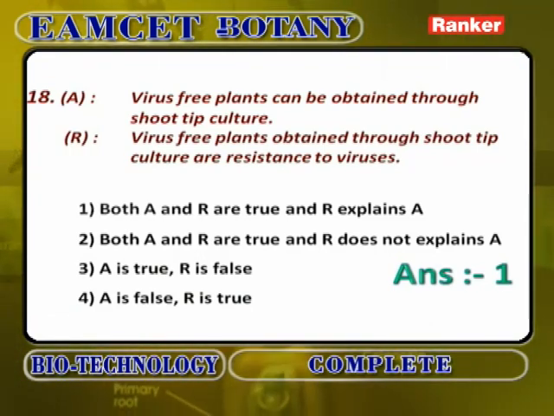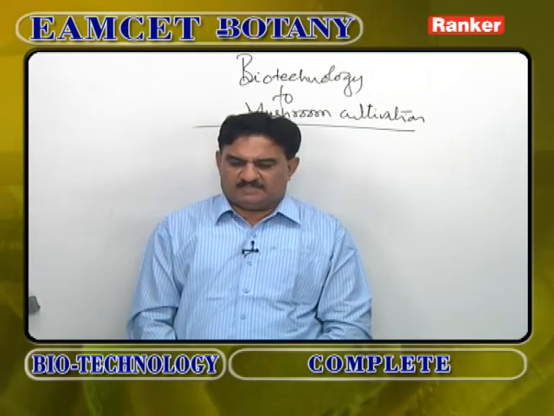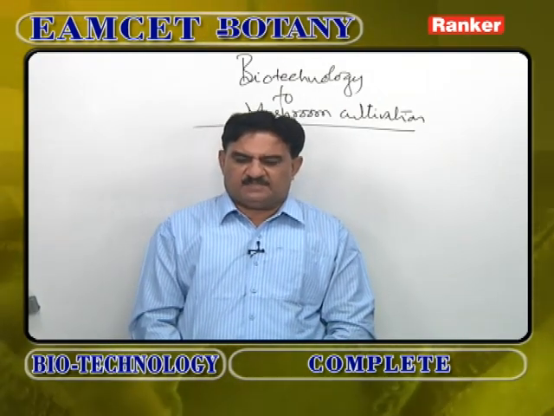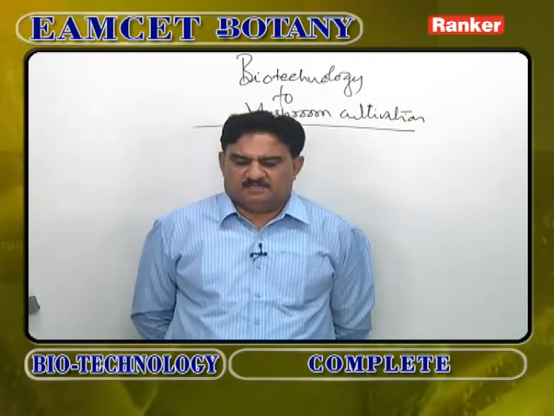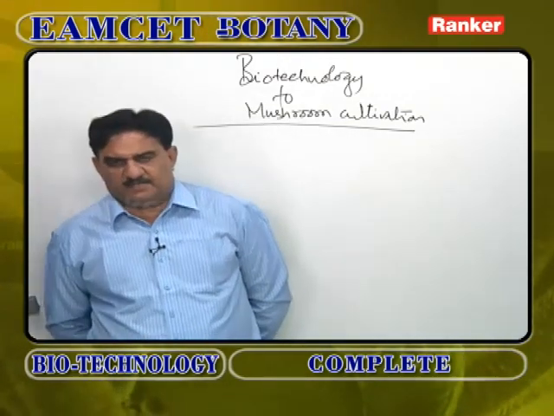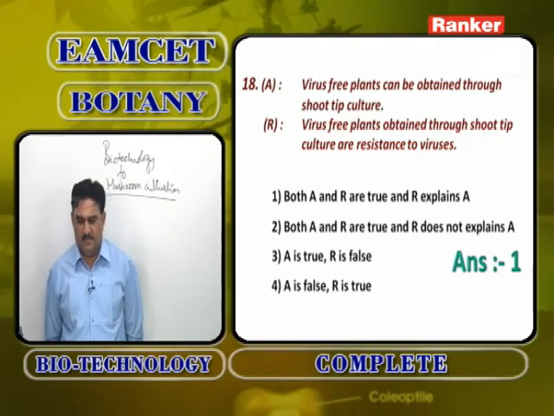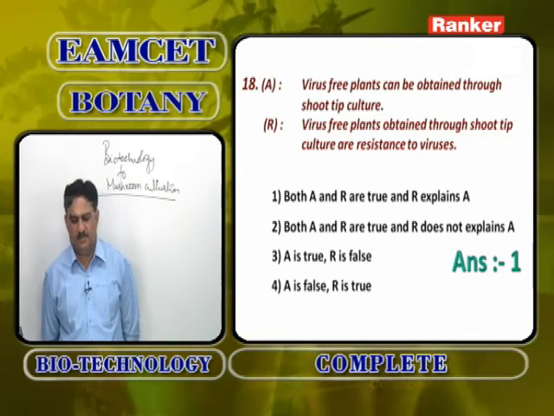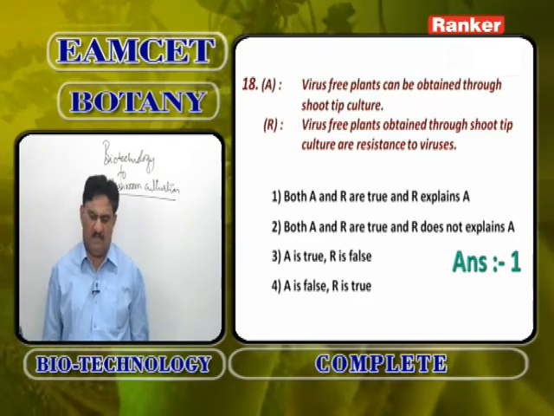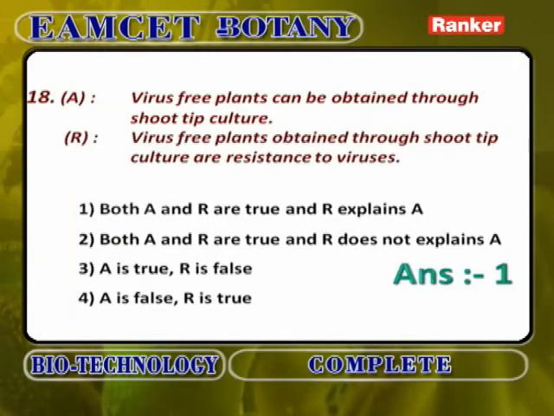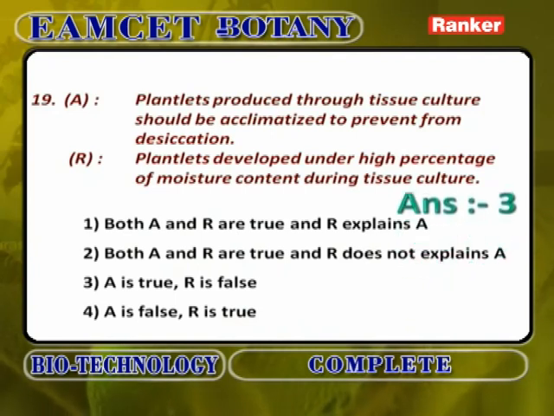Virus-free plants can be obtained through shoot tip culture. Virus-free plants obtained through shoot tip culture are resistant to viruses. Virus-free plants can be obtained through shoot tip culture, and those plants which are obtained through shoot tip culture are resistant to viruses. So, both A and R are correct. R is the correct explanation of A.